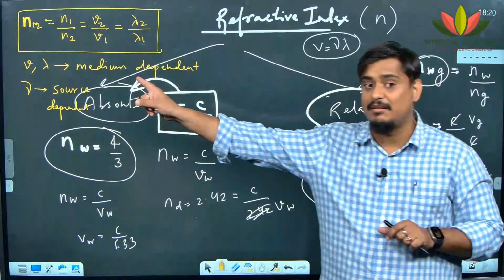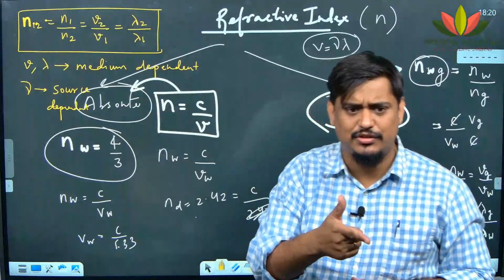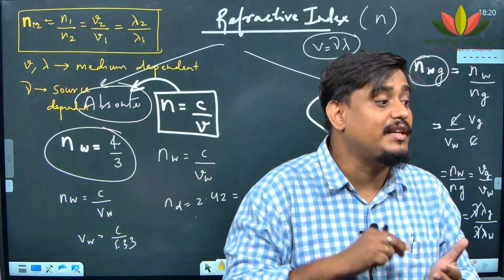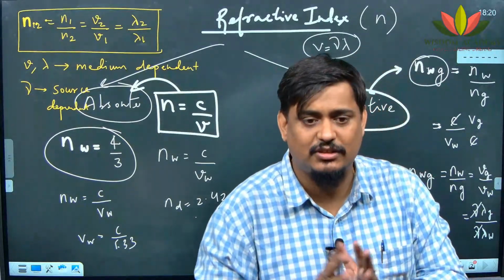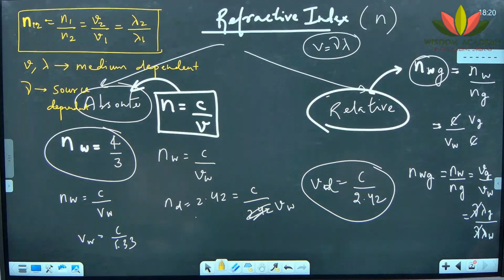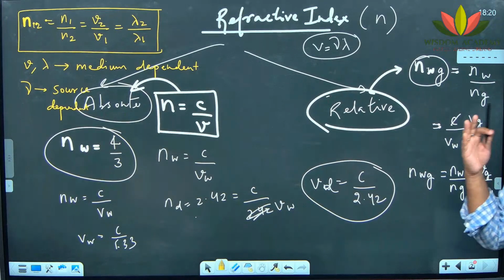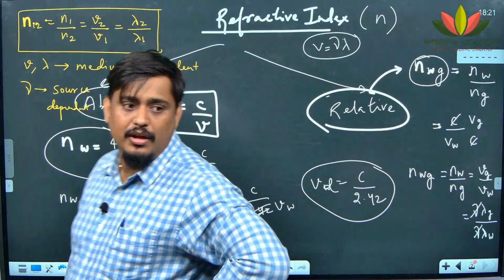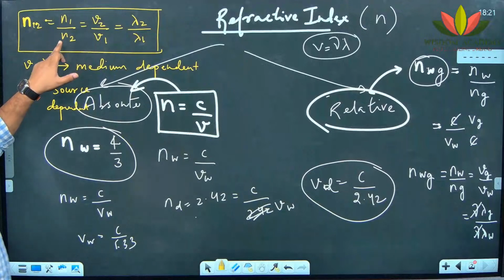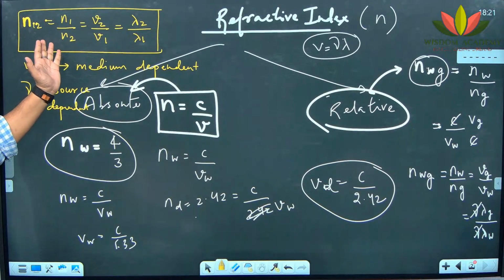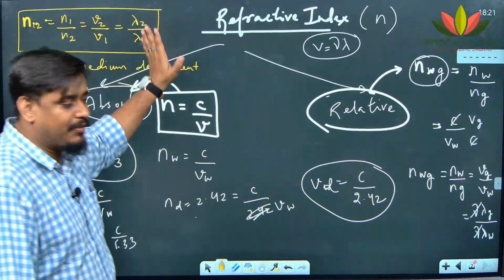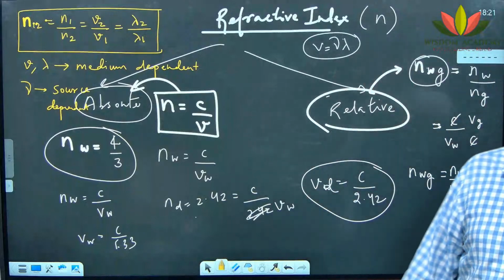This question has come in the board examination, where they have asked: if the light is traveling from one medium to another medium, which quantity does not change? The answer is frequency does not change. Velocity and wavelength do change. I hope it is clear to you. I have talked about these things already in a previous class, I remember. I am once again repeating it for you. So, relative refractive index is the refractive index of one medium with respect to another medium. In terms of velocity, it is V2 by V1. In terms of lambda, it is lambda 2 by lambda 1. Clear? Can I proceed further?